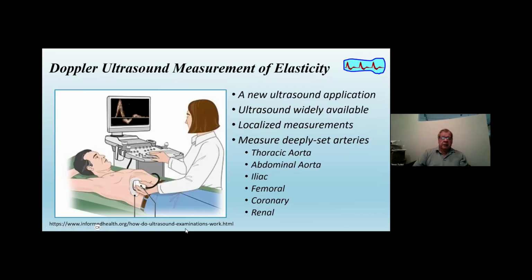So what this does then is it provides a new application for Doppler ultrasound, an application that Doppler ultrasound cannot currently measure: arterial stiffness. Those ultrasound systems are deployed globally, which now allows for measurement within a clinical environment of a wide number of ultrasound systems. And not only that, but the ultrasound can measure these deeply set arteries like the thoracic, the abdominal, iliac, femoral, coronary, and renal. So it now opens the door for a bunch of new measurements using a new technique in a clinical environment.